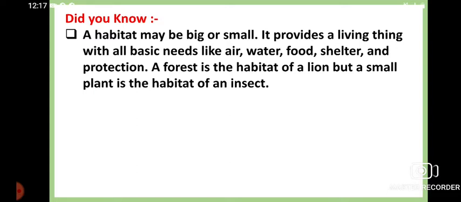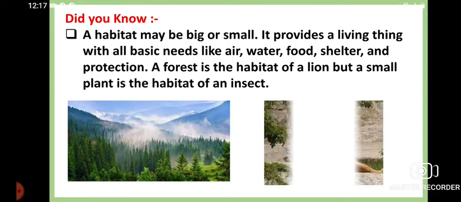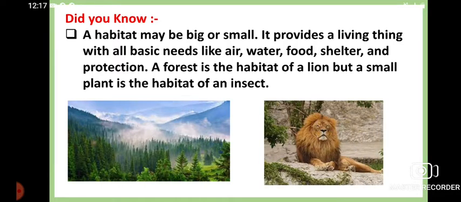A habitat may be big or small, but it will keep on providing all the necessary things required for living. So a forest can be the habitat of a lion, but a small plant is the habitat of an insect.